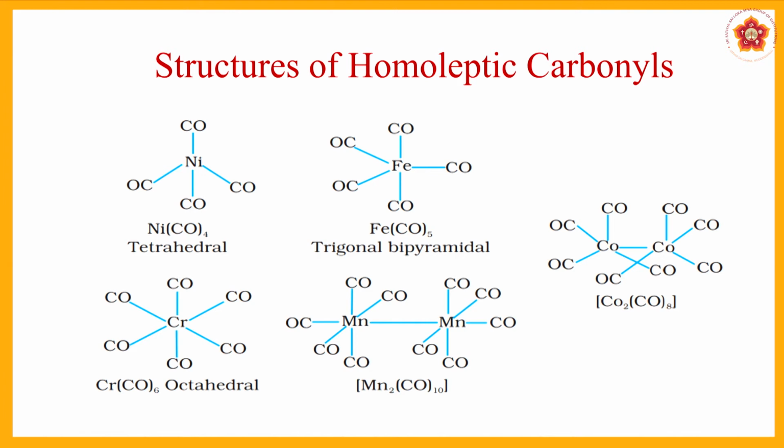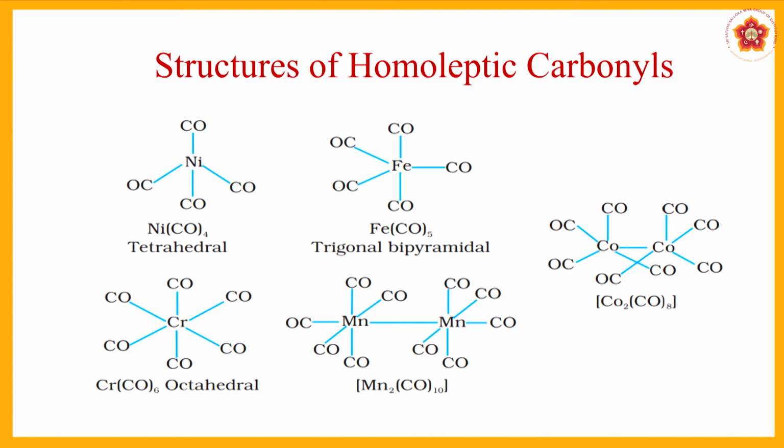We can also see the octahedral structure of the chromium complex, and then we have another two compounds where it is a dimanganese and dicobalt compound. So, what has happened here is that two manganese atoms are in contact with the ligands, and along with that the manganese atoms are held together. Similarly, the cobalt one, Co2(CO)8, each cobalt is in combination with 4 carbonyl ligands, and a bond has been formed between the cobalt atoms also.